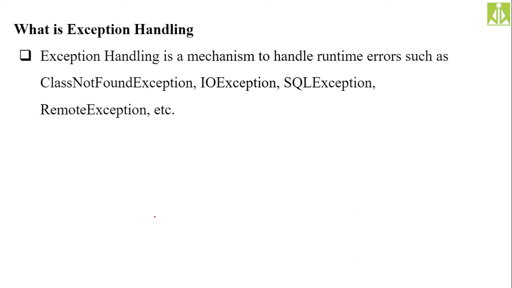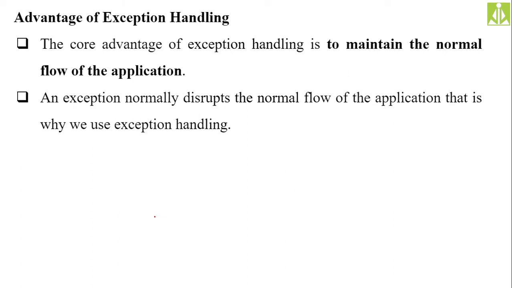So all such types of exceptions, we have a complete hierarchy of these exceptions that very soon we are going to study. So exception handling is a mechanism to handle the runtime errors. Remember this one. It is a mechanism. So what are the advantages of this exception handling? The core advantage of exception handling is to maintain the normal flow of the application.